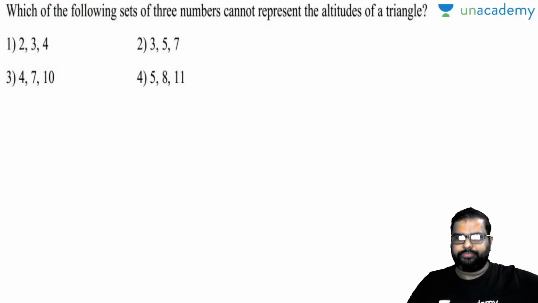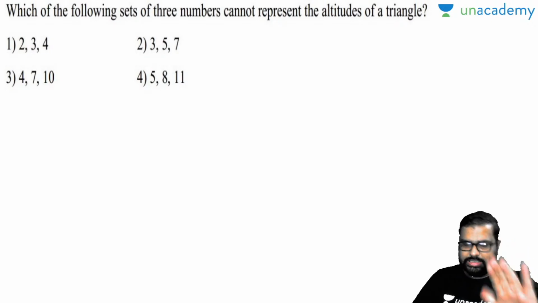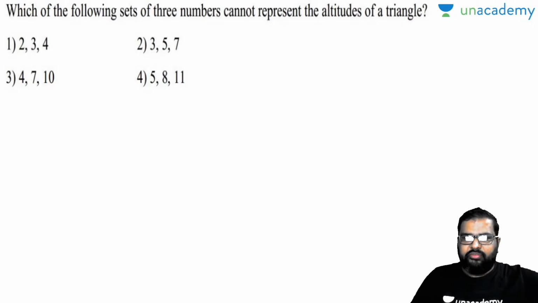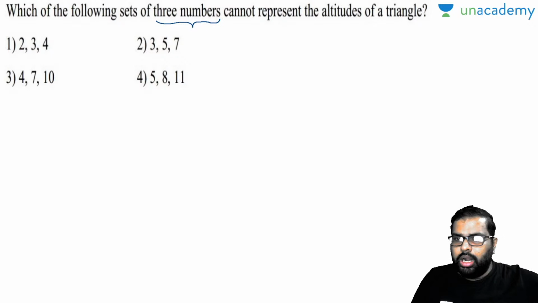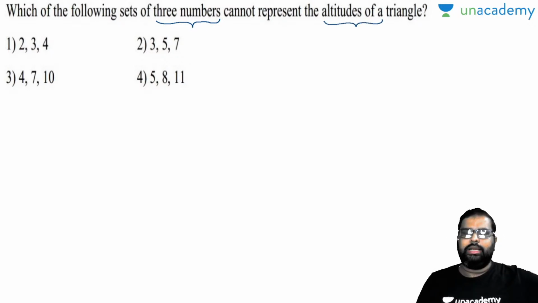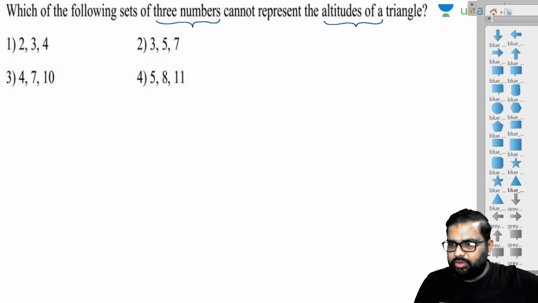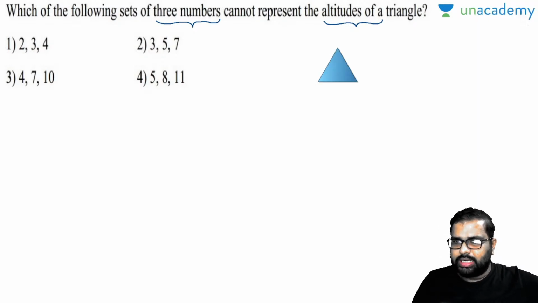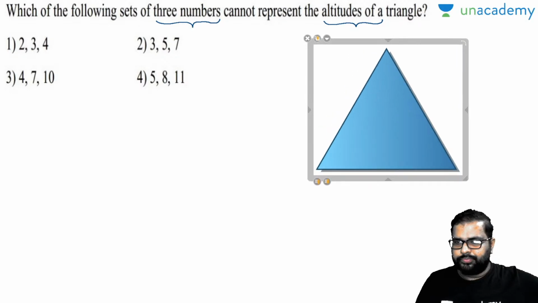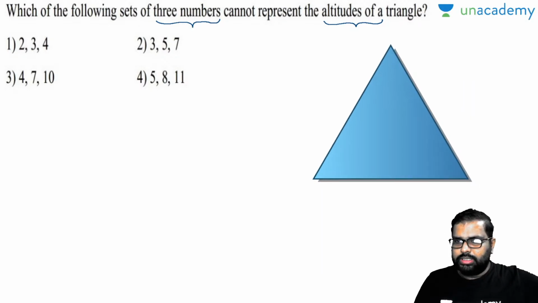This is question 1. This was asked in a previous examination also. Which of the following sets of 3 numbers cannot represent the altitudes of a triangle? First of all, I'll draw it so that we can get more clarity on what we are doing. Let us suppose this is a triangle ABC.